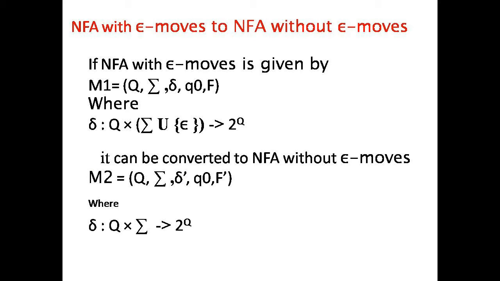It produces 2 raised to Q. Now we can remove the epsilon moves when we convert NFA with epsilon moves to NFA without epsilon moves. Q, sigma and the initial state Q0 are the same, but the set of final states might not be equal.